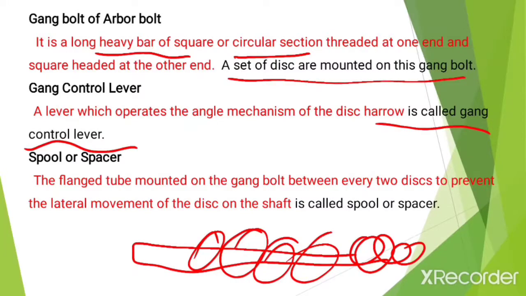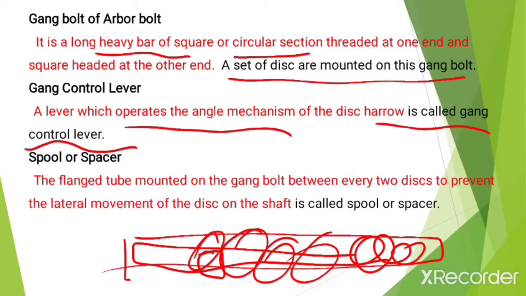Then spools or spacers, the flanged tubes mounted on the gang bolt or gang axle between every two discs to prevent the lateral movement of the discs on the shaft, are called spools or spacers. It means that the spools or spacers are present between the two discs on the gang axle or arbor axle.